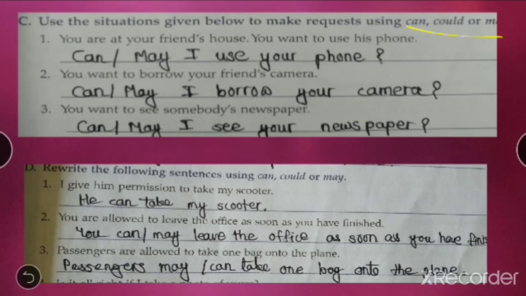But make sure the situation is given to you. You have to ask permission in that situation. Don't get confused. You are at your friend's house. You want to use his phone. This is the situation. Now, how will you ask his permission? May I use your phone?